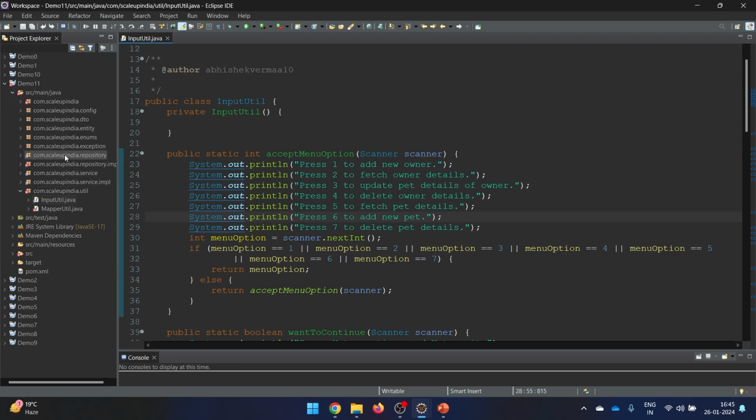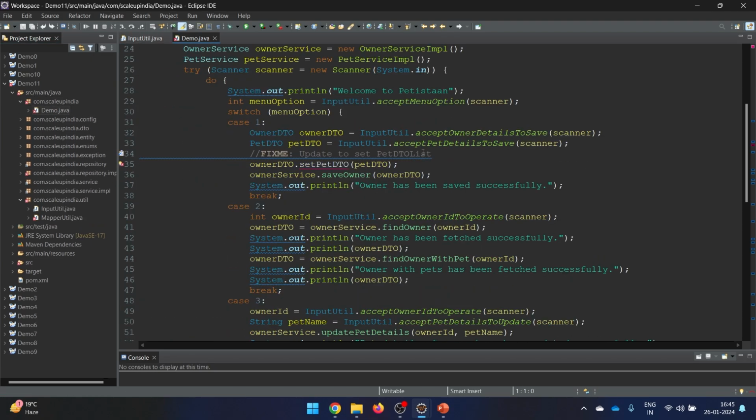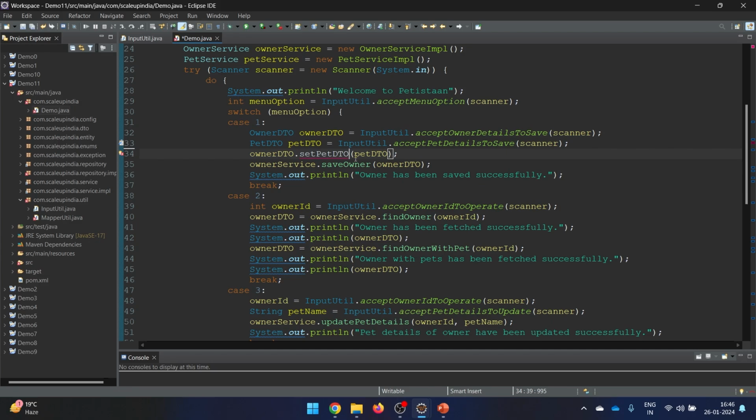Now after this, let's see if we need to perform any changes in the service. Instead of service, let's go here first directly and see what the things are. So here it says to accept the owner detail. And this is the reason why I made these methods separate, to accept the owner details and the pet details. Because this time whenever I just need to add a pet, I will only need to accept the pet details. So that's the reason. It says update this particular method, so let's update this. So update pet detail list here.